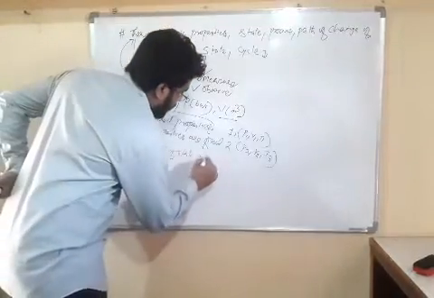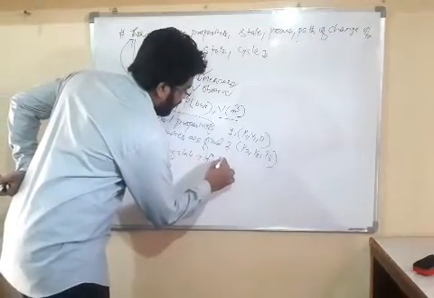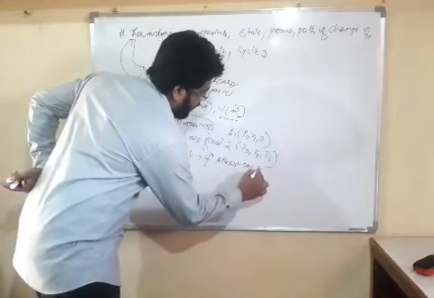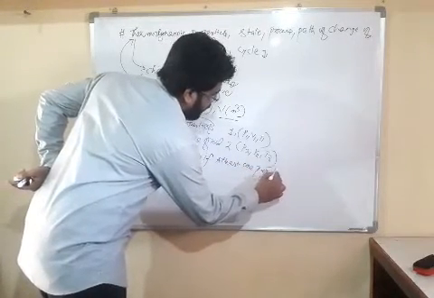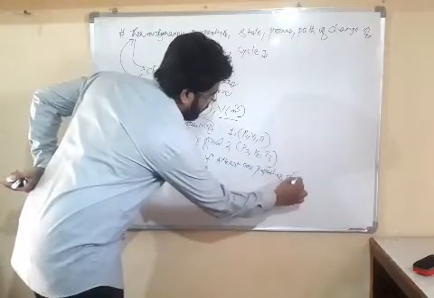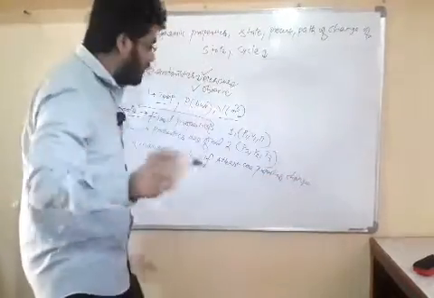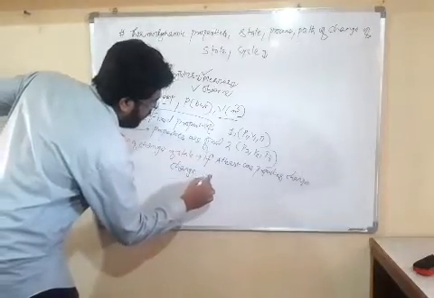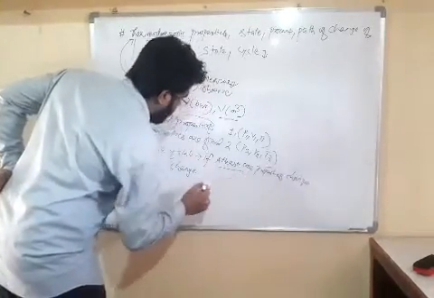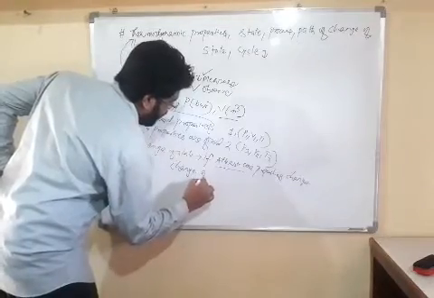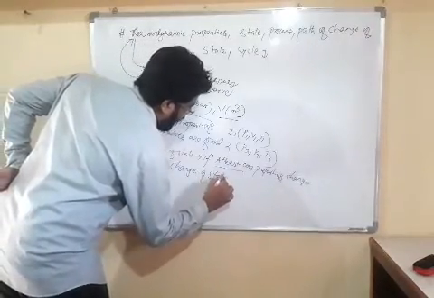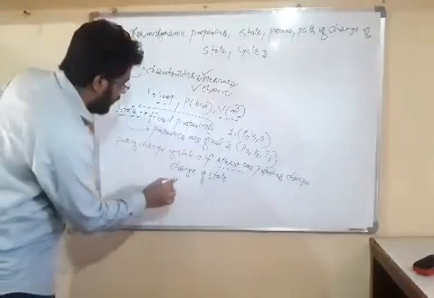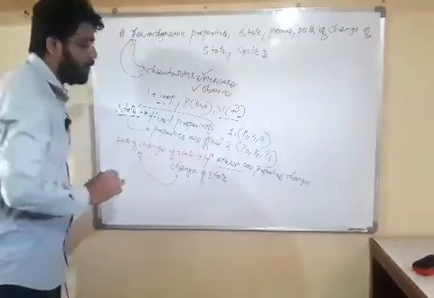If at least one of the properties changes, then there is a change in state. If at least one of the properties changes, then it is called a change of state. And friends, the path followed during change of state is called the path of change of state.